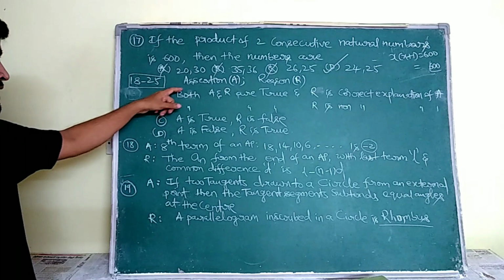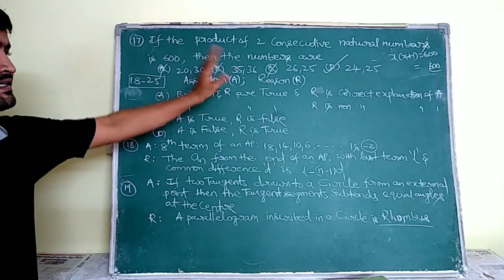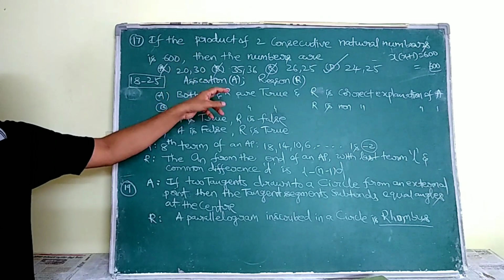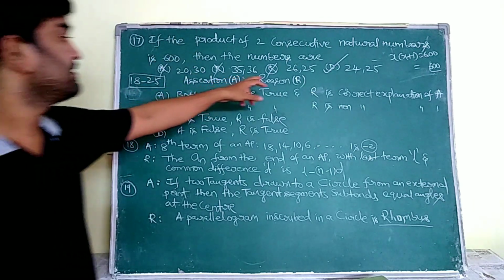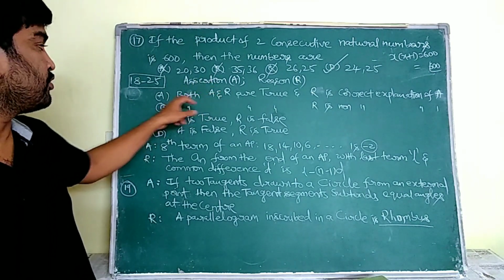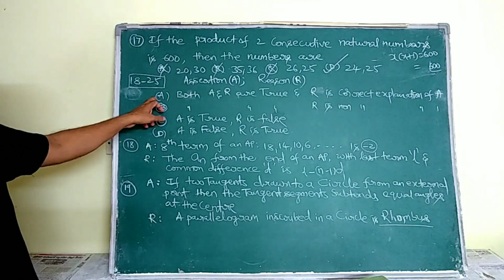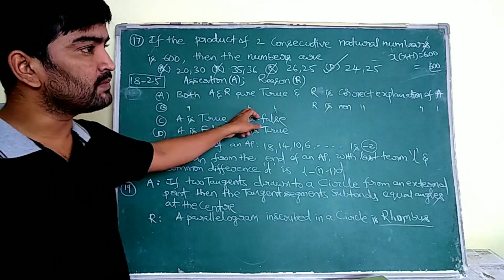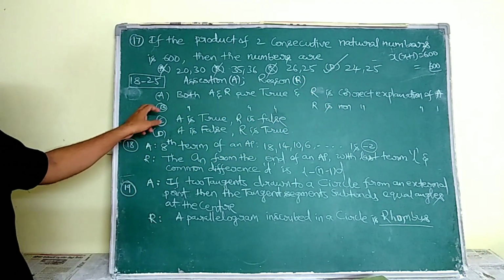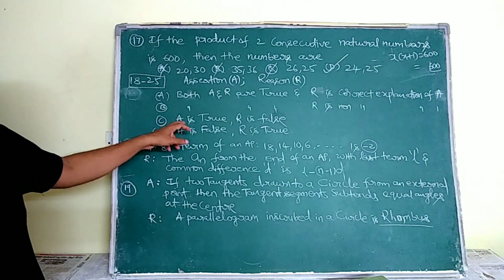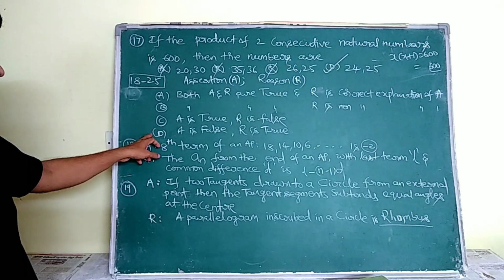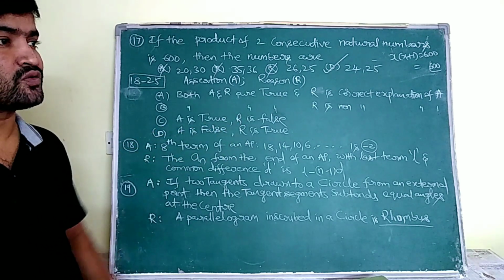I wrote the assertion as A, reason as R. If both assertion and reason are true and this reason is the correct explanation of the assertion, I am going to choose option A. If both A and R are true, but R is not the correct explanation of A, then I am going to choose B. If A is true, R is false, then I am going to choose option C. D: A is false, R is true.